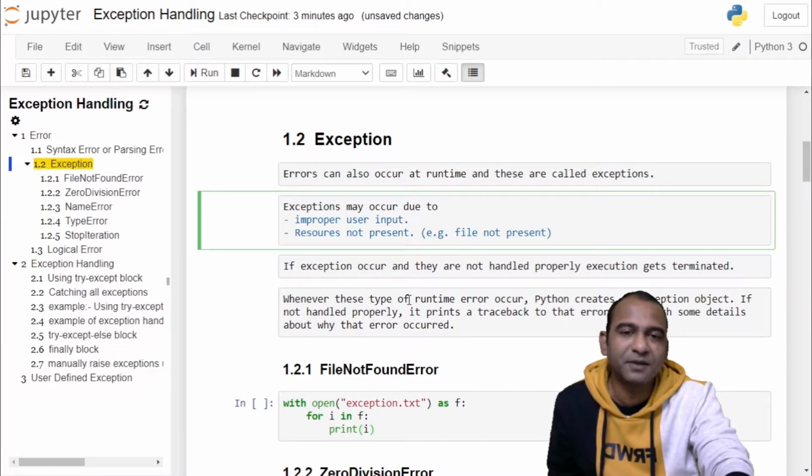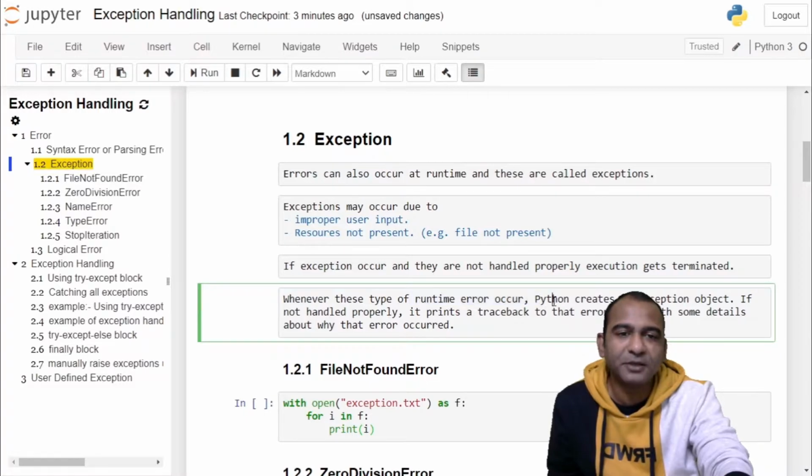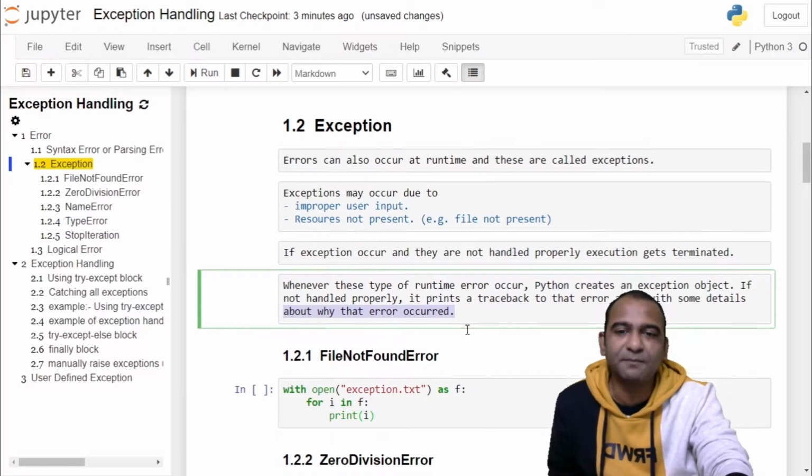Whenever this type of runtime error occurs, Python creates an exception object. If it is not handled properly, it prints the traceback of that error along with some details about the error. Let's check this with an example.